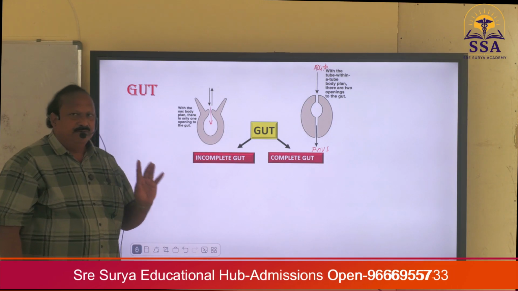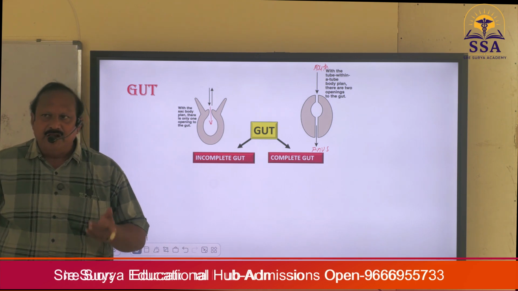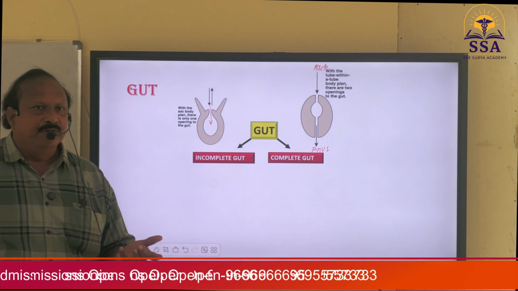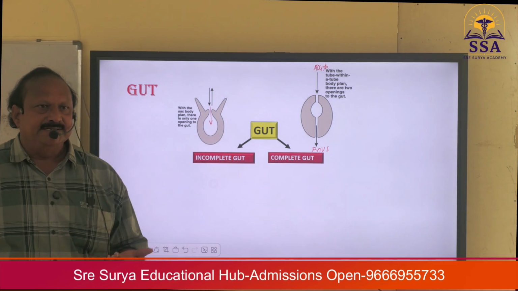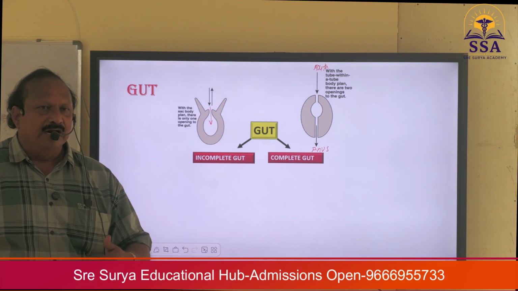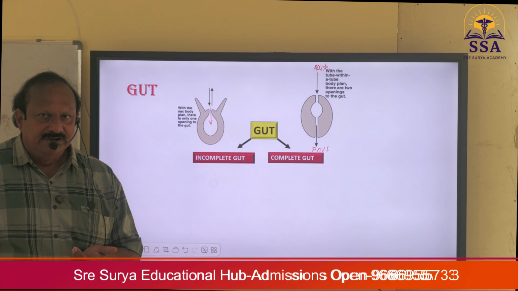Then what name do you give to that particular opening? Can you call it a mouth or anus? How does it work, because there is a single opening? If you call it a mouth, then how does undigested waste go out?